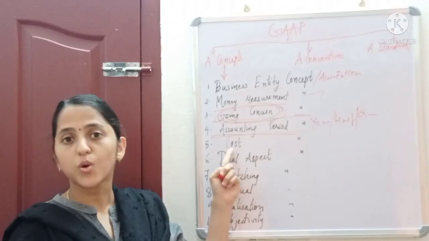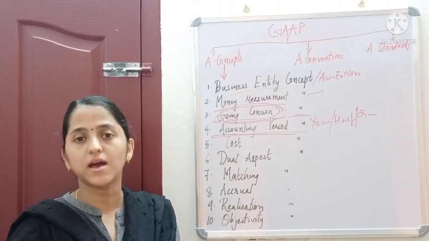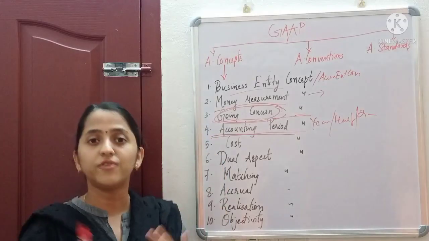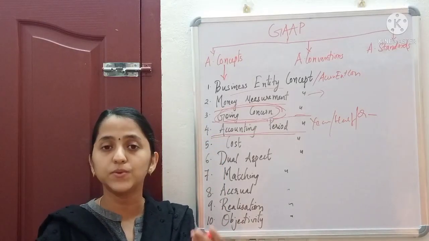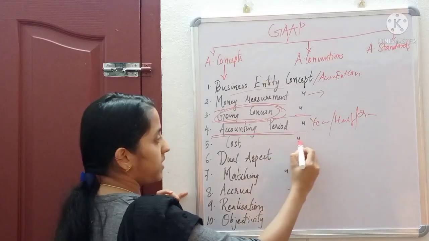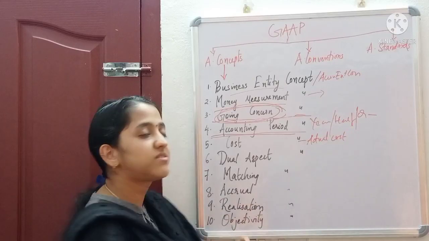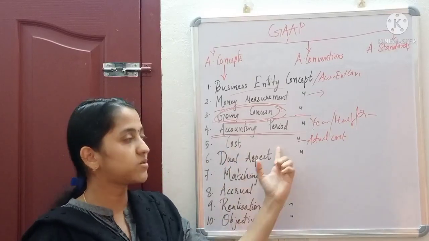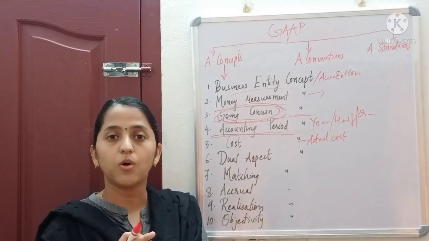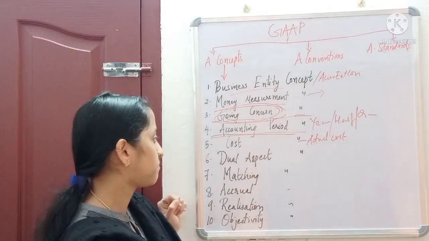Another concept is cost concept. Cost concept says that we value everything, or we value the assets, based on its actual cost, or its purchase cost or initial cost. So all the transactions, according to this cost concept, are recorded at their actual or original cost.